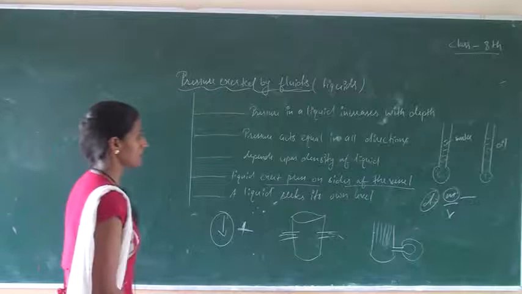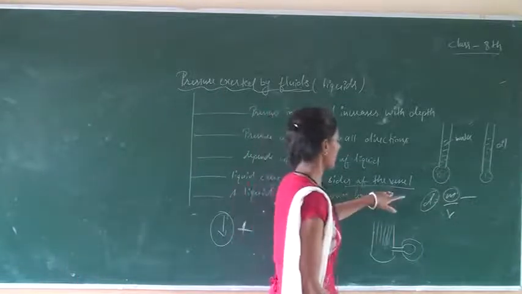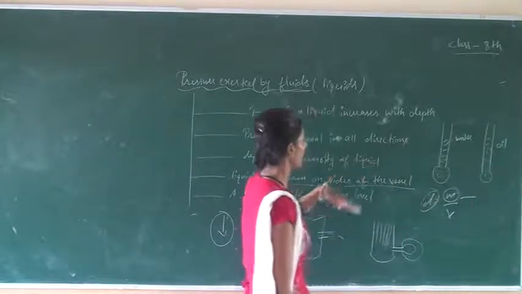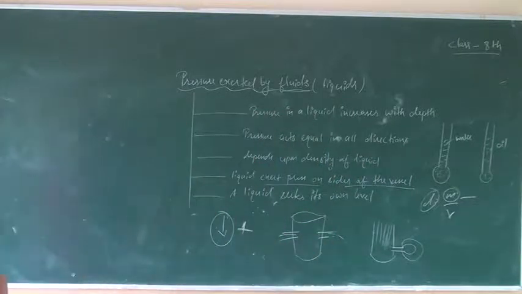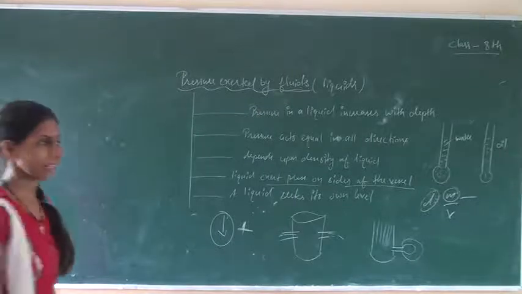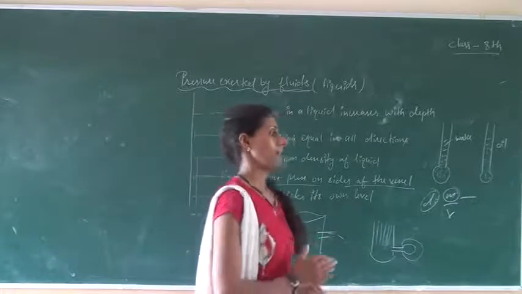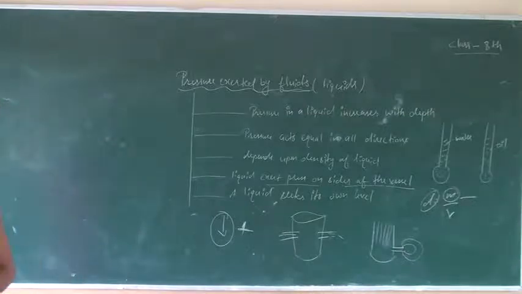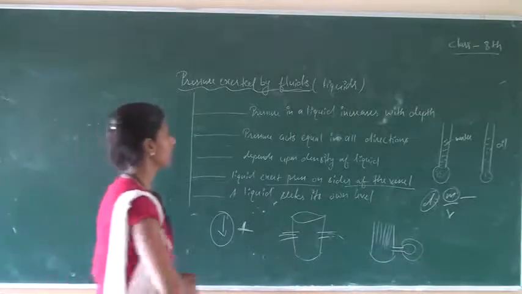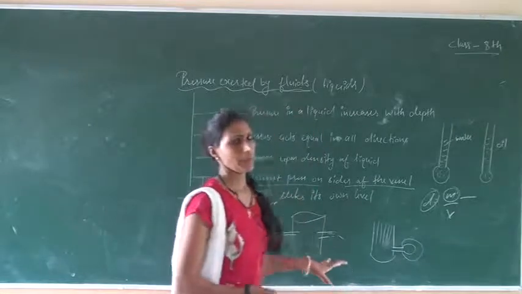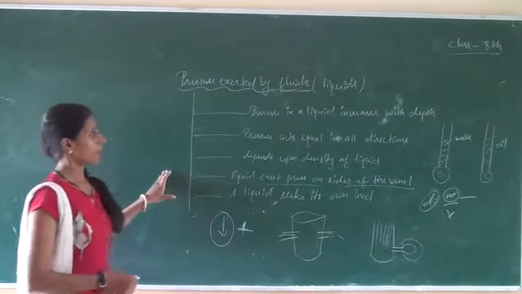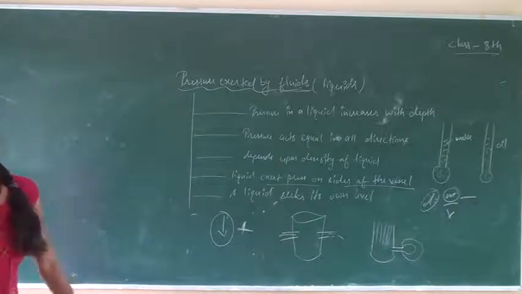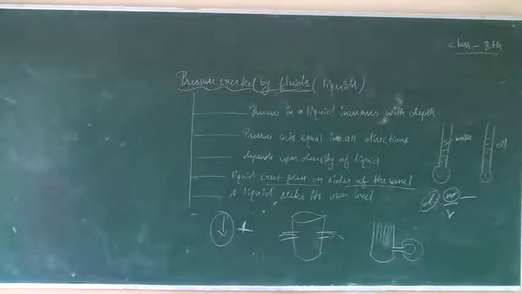Liquid also exerts pressure on all the sides of the vessel, in all directions, equal in all directions. An external pressure applied on a liquid in a closed container is transmitted uniformly throughout the liquid. These are the main basic properties shown by a liquid when pressure is exerted by the liquid.